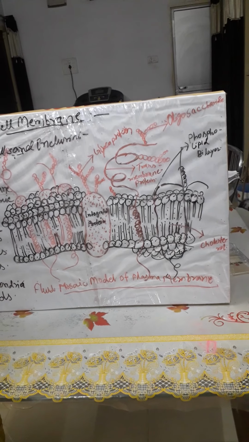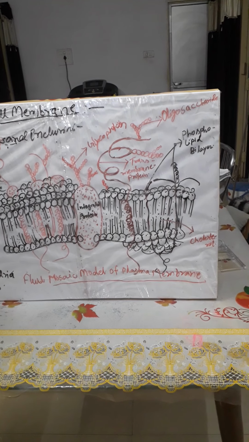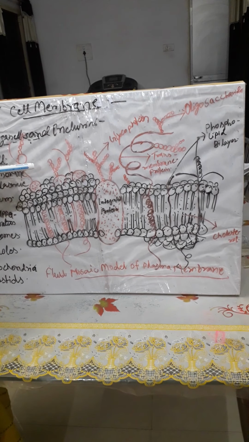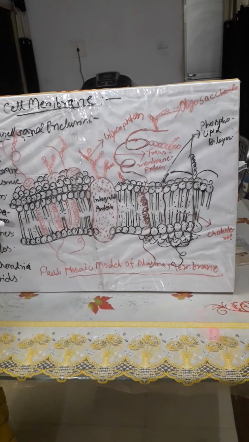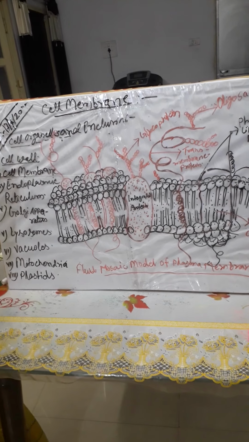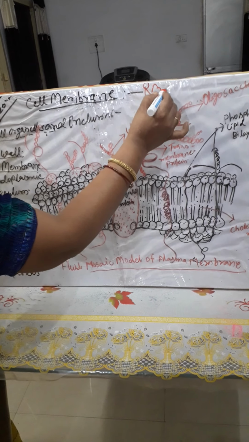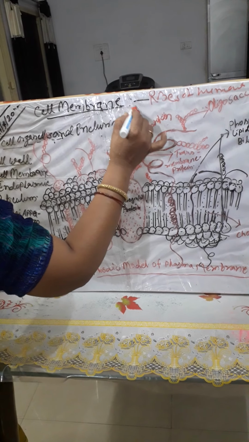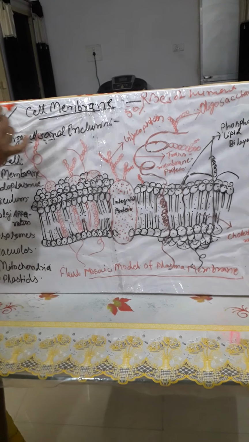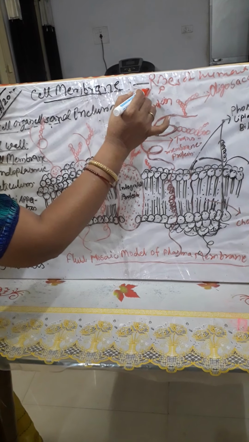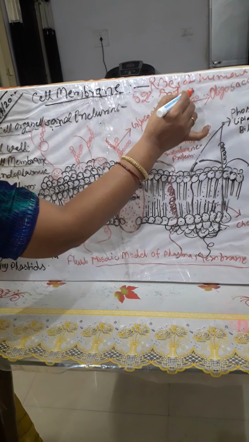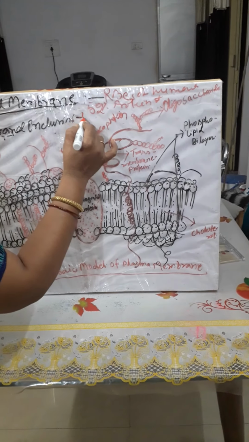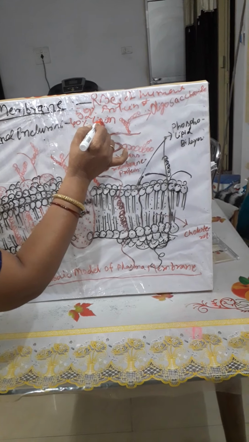In human beings, the membrane of the erythrocytes, the RBC, has approximately 52% protein and 40% lipids.